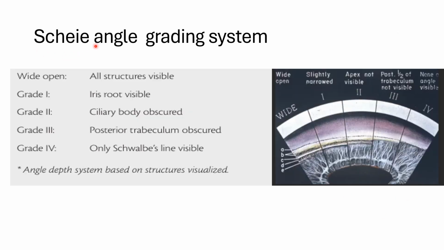And the last one is the Shaffer angle grading system, which is basically based on the structures visualized. So, in wide open, all the structures are visible, whereas in grade 1, root of iris is visible, grade 2 up to the ciliary body band, the ciliary body band is obscured, rest are visible. In grade 3, posterior trabecular meshwork is obscured, and in grade 4, only Schwalbe's line is visible. If you see carefully, this Shaffer angle grading system is practically almost opposite to the Scheie grading system.